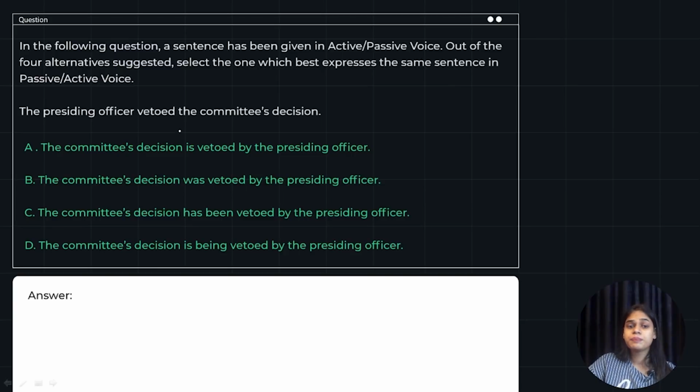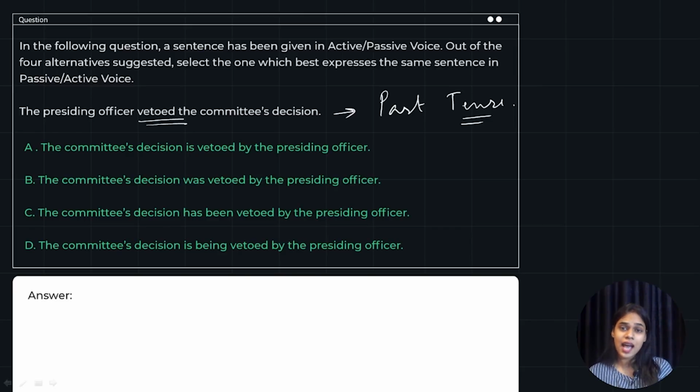First things first, let's see the tense of this active sentence. This is in past tense. It's in simple past tense. So if you are translating it into passive voice, it has to be in past tense as well, right? It cannot be in present or future. Let's see the options now.